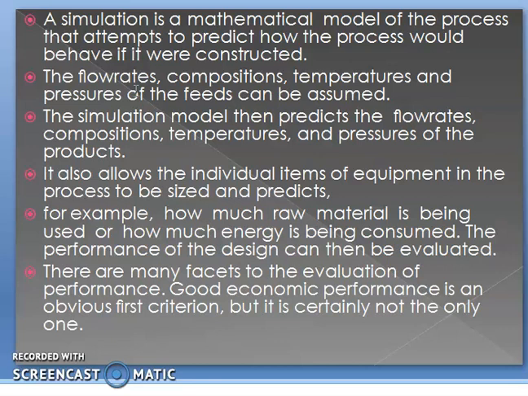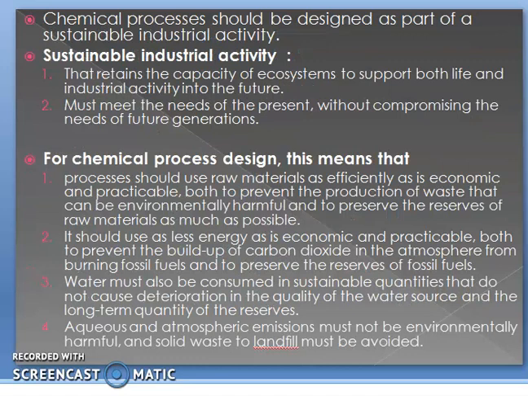There are many facets to the evaluation of performance. Good economic performance is an obvious first criterion, but it's certainly not the only one, as we have to consider safety also. So chemical processes should be designed as a part of sustainable industrial activity. What is sustainable industrial activity? The first concept is that it retains the capacity of the ecosystem to support both life and industrial activity into the future. And second, it must meet the needs of the present without compromising the needs of future generations.